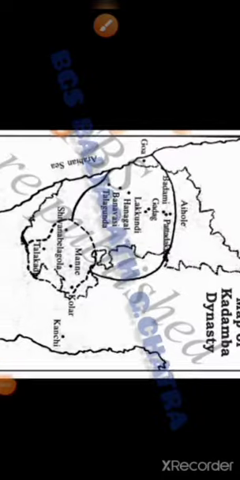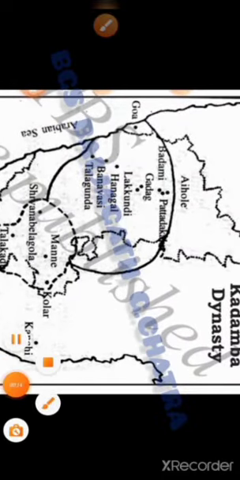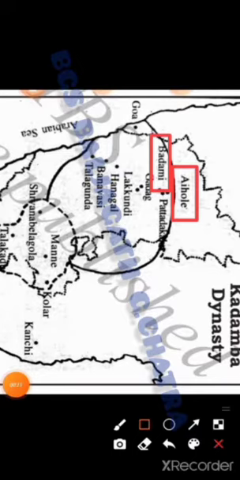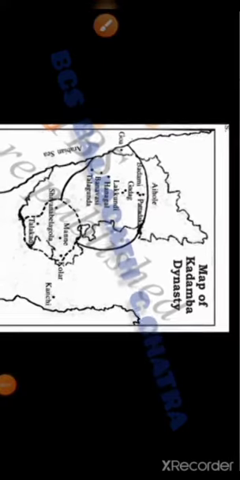The map of Kadamba dynasty. The important places of Kadamba dynasty, Aihole and Badami, are the two religious centers and also important centers of Kadamba dynasty. Here we can find some of the languages used by Kadamba dynasty, that is Prakrit and Sanskrit and Kannada language. Kannada language is commonly used by Kadamba dynasty.